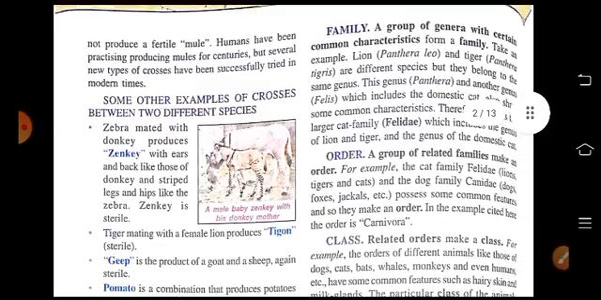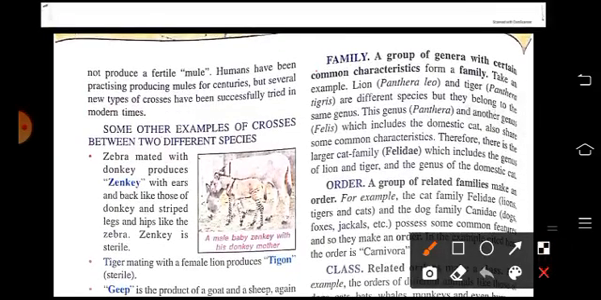After genus comes a family. So a group of genera with certain common characteristics forms a family. Like for example, the lion, Panthera leo, and the tiger, Panthera tigris, are of different species, yet they belong to the same genus, and the genus is Panthera. And another genus is Felis, which includes the domestic cat. They also share some common characteristics. Therefore, it is the larger cat family, Felidae, which includes the genus of lion and tiger and the genus of domestic cat.